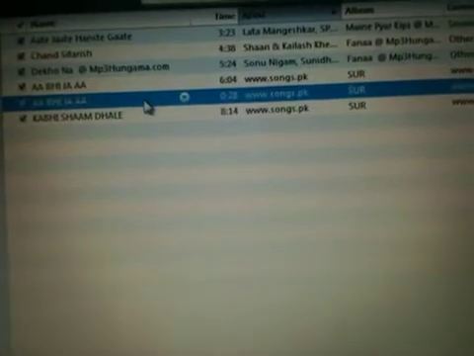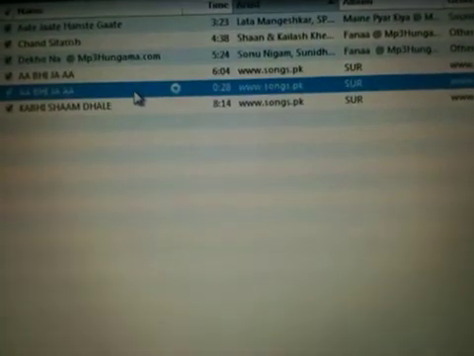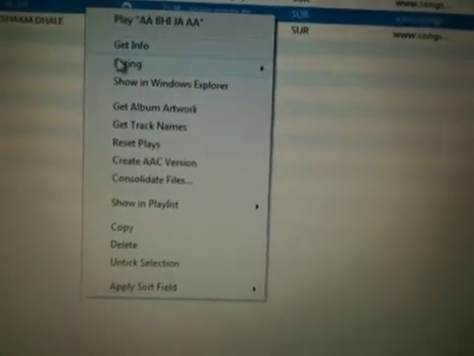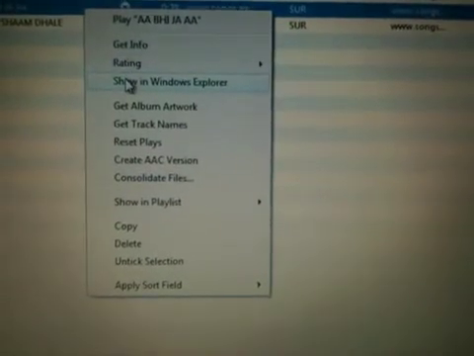Now for the new song created for 29 seconds, right click on that and click on Show in Windows Explorer. So you will see the song shown up in the Windows Explorer, the top one in this case. Make sure you can see the extension of your file.